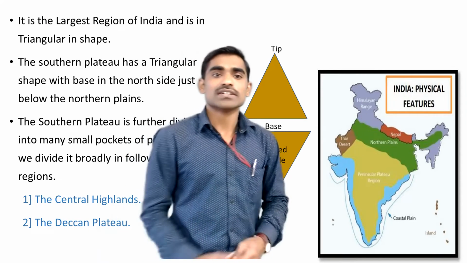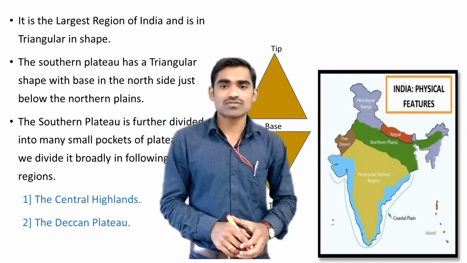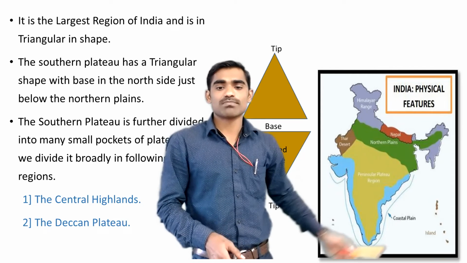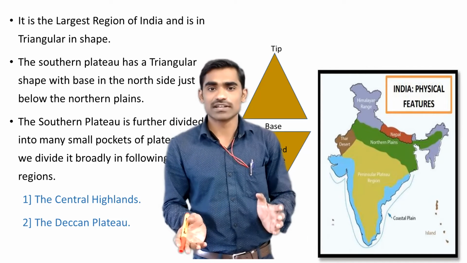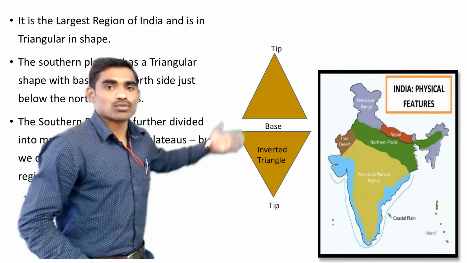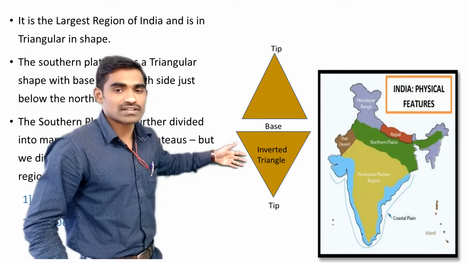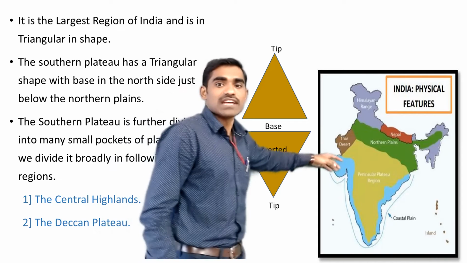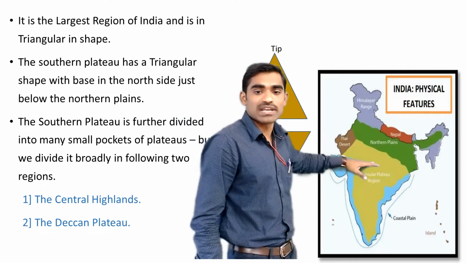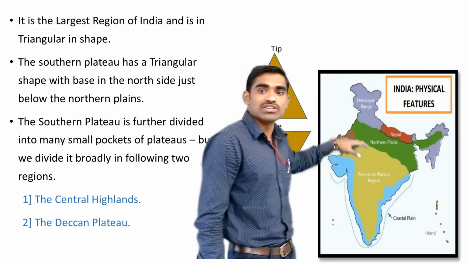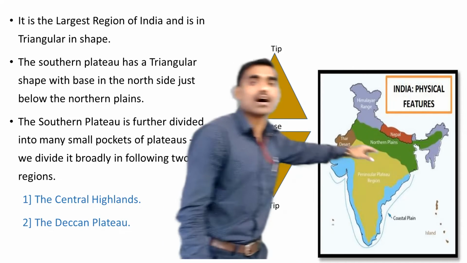Right? The shape of the peninsular plateau, as you can clearly see here, is a little triangular, but that triangle is a little different. It is like an inverted triangle, as you can see here. I have given both types of triangles here. What does inverted triangle mean? It means that the base of this triangle shape is towards the north side, or towards the upside.